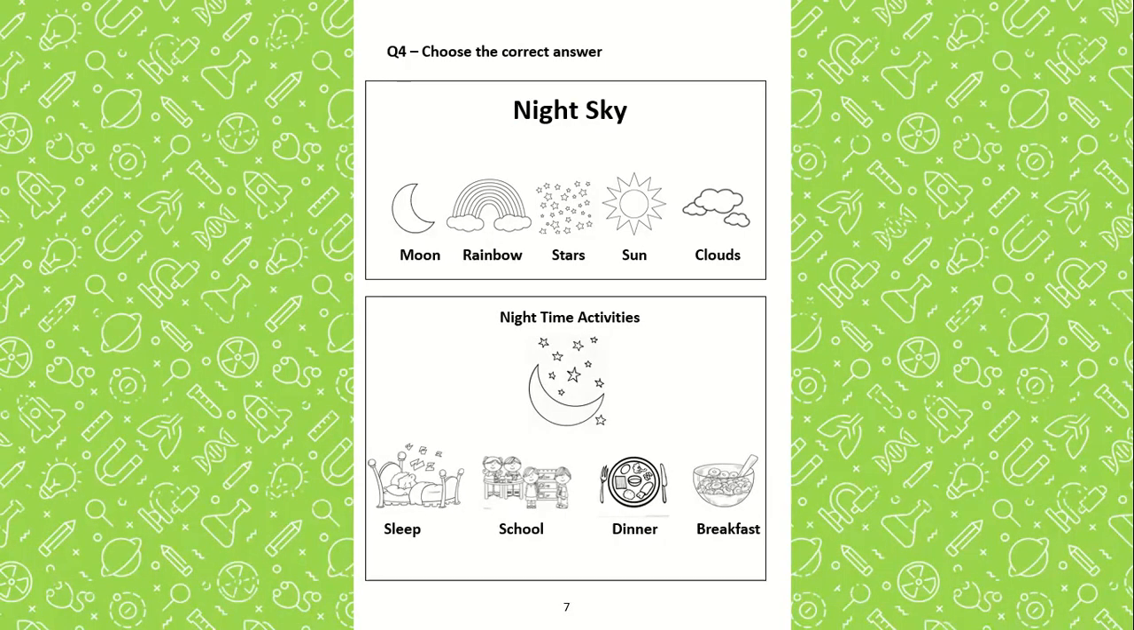Next, let's solve this together. What is in the night sky? Moon, stars, and clouds. What are the nighttime activities? I go to sleep, and I have dinner.